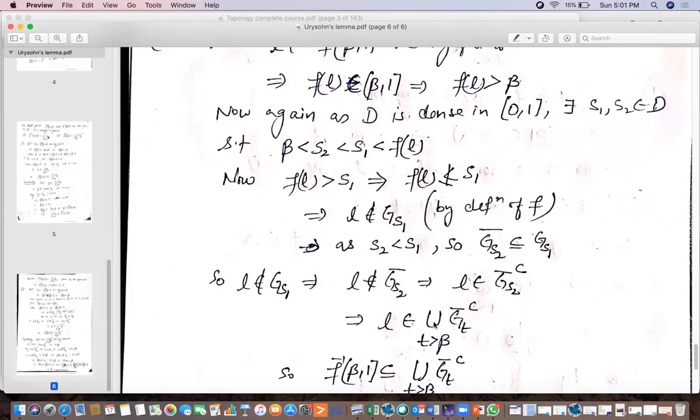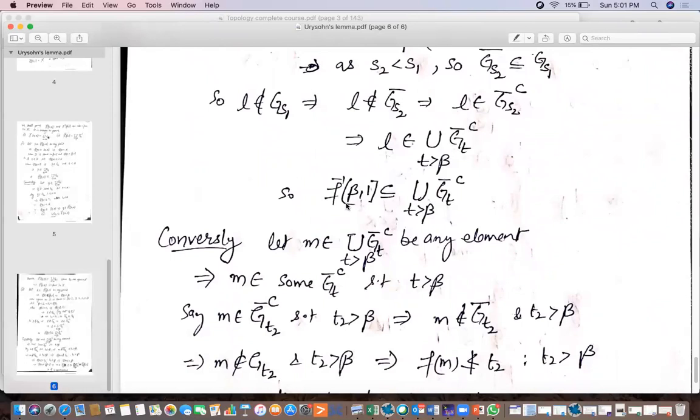So we can say that L belongs to this union of complements of closures of G_T, where T is greater than beta. So this implies this set will be contained in this set. Now we show that this is contained in this set, then both will be equal. Now let M be any element of this set. Now M belongs to some complement of the closure of G_T. If it is in the union, then it will clearly belong to some set. Let's say that it belongs to the complement of the closure of G_T2, where T2 is greater than beta.